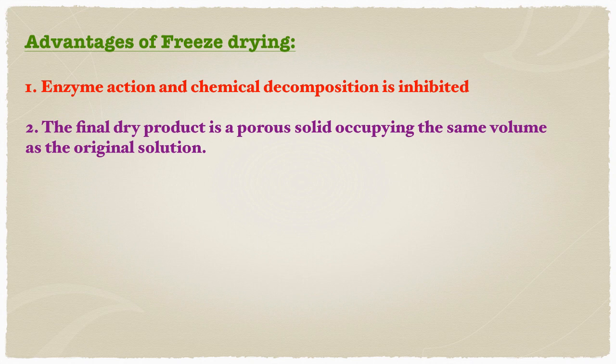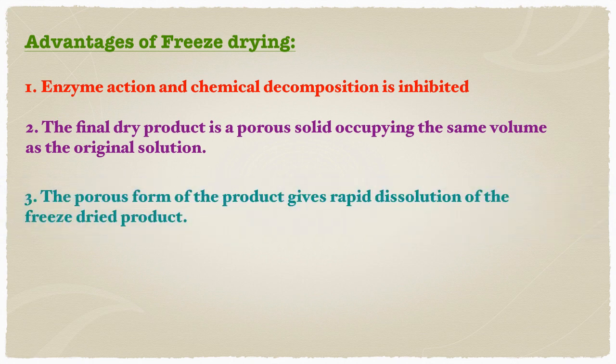The final product is light and porous. The porous form of the product gives rapid dissolution of the freeze-dried product. As the frozen solution sublimes, it gives a porous product, and these pores help in rapid dissolution.